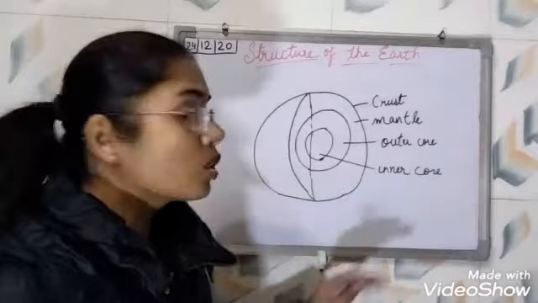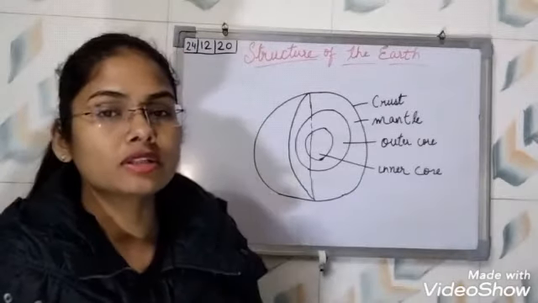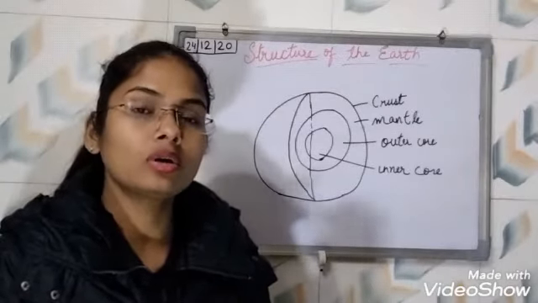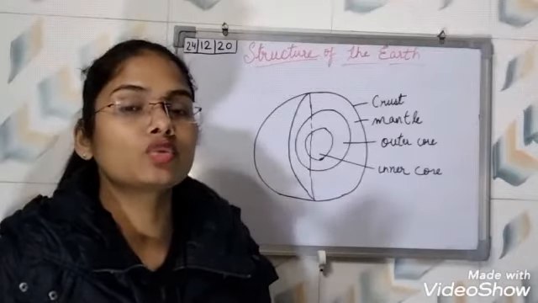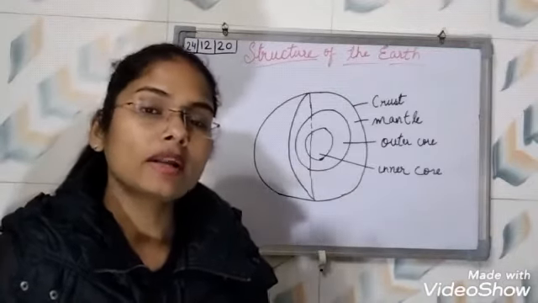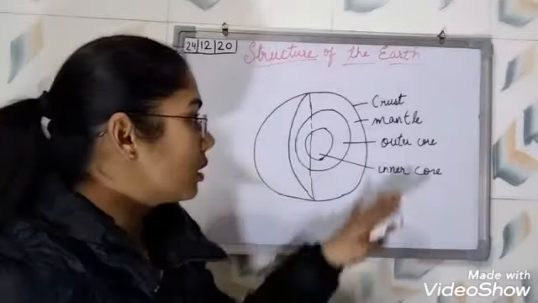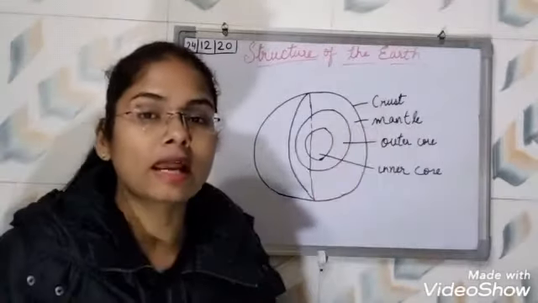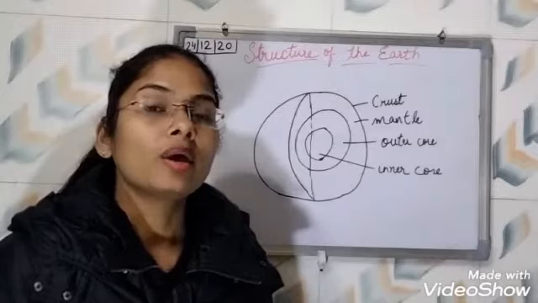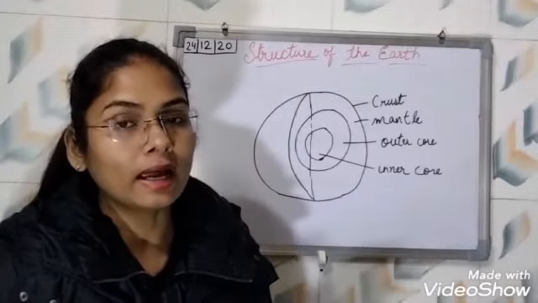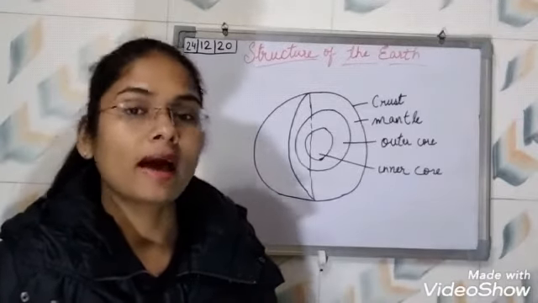So when there is a collision between these plates, what happens? It causes disturbance inside the earth, right? And because of that collision and that disturbance, earthquake happens, right?